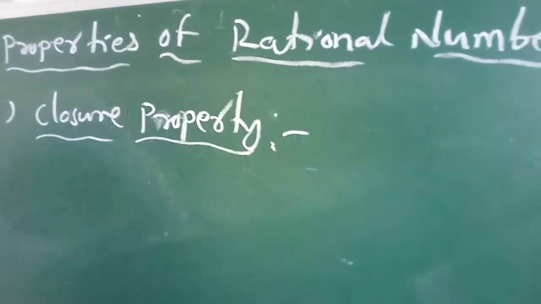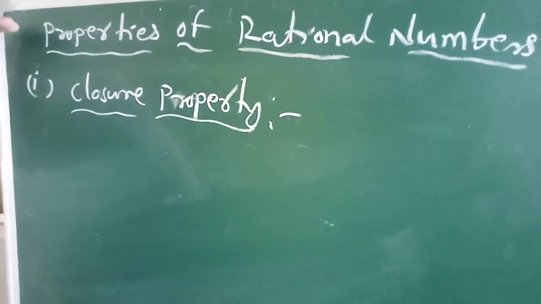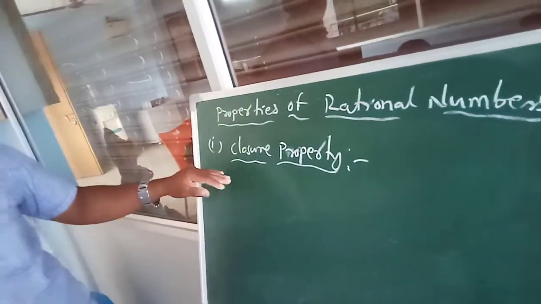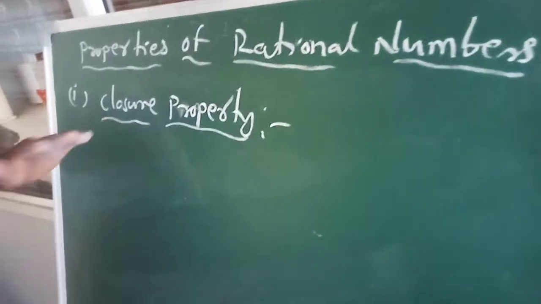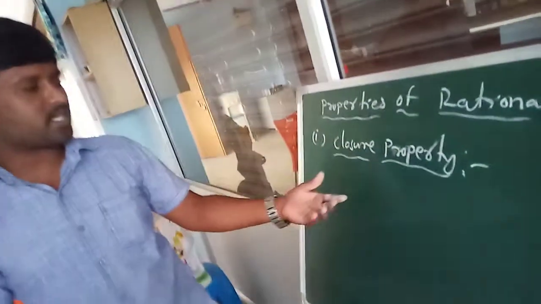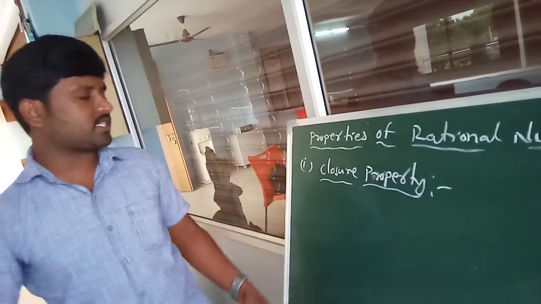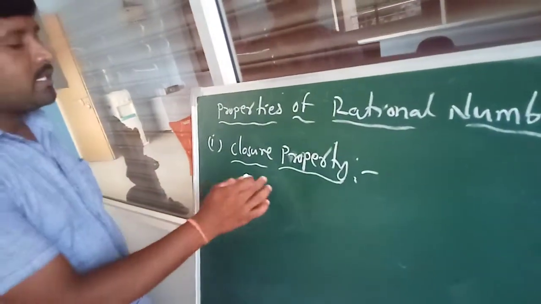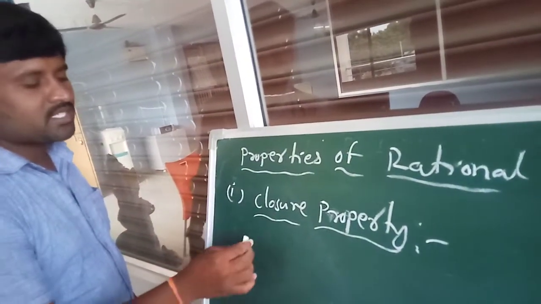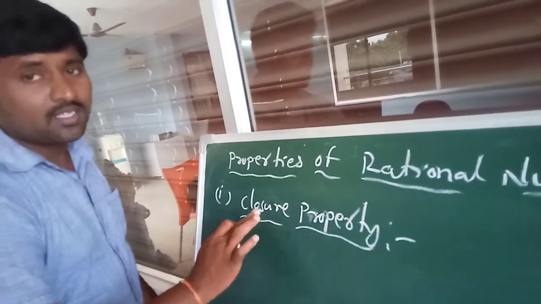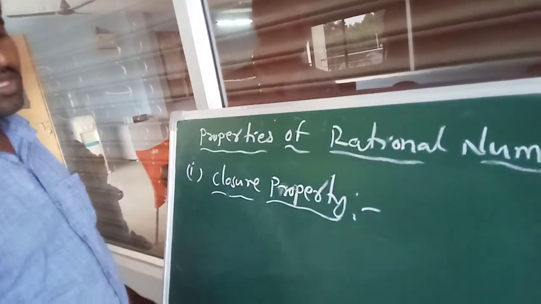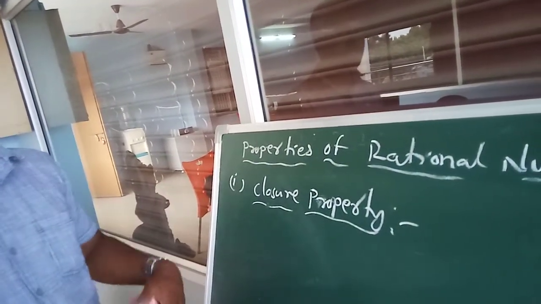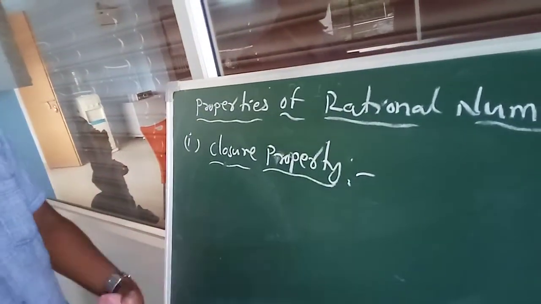Now we are going to discuss the subtopic, properties of rational numbers. In that the first one is closure property. What is closure property? It states that, you just see, in that I am taking first one is addition. Closure property under addition: the sum of two rational numbers always gives a rational number.